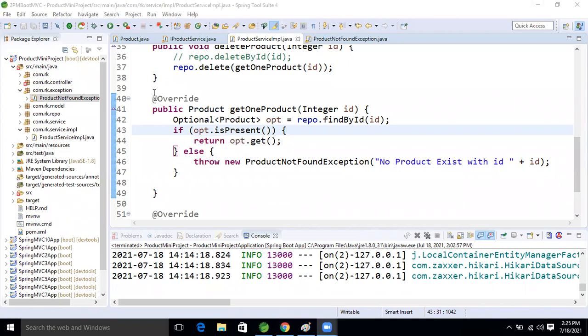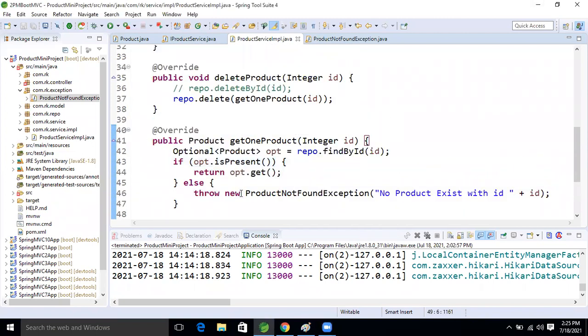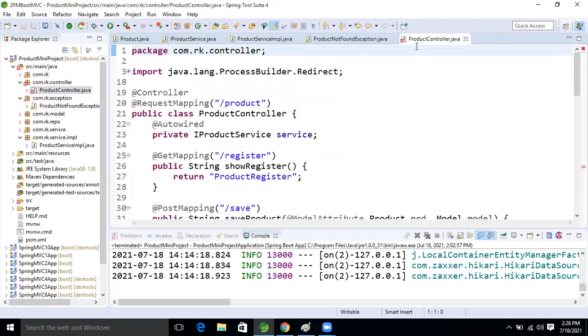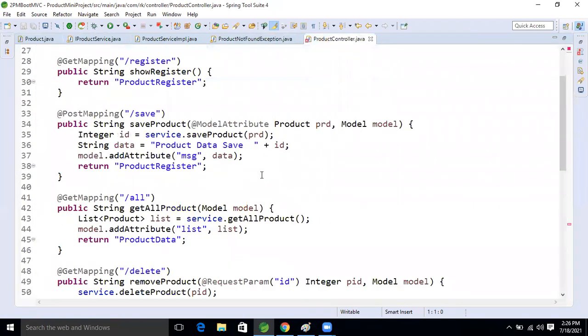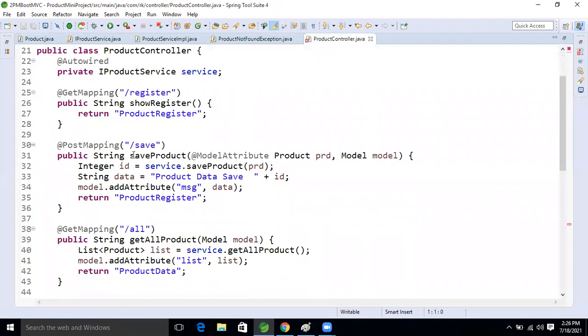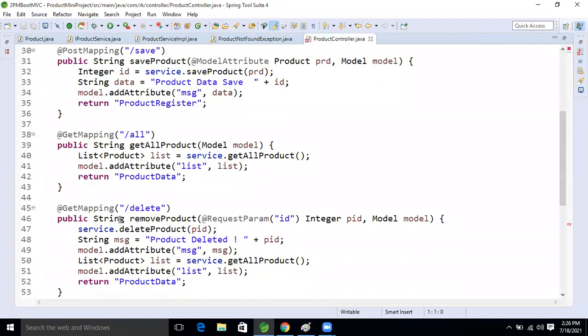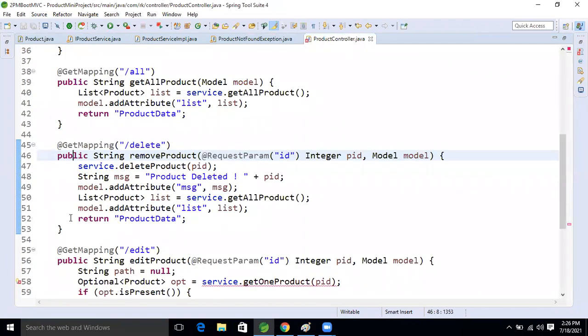So fine now, guys. Our service class logic is completed now. Okay, so let's come to our controller class. In the controller class, what changes do we need to make? Already we wrote something yesterday. I will not change that code; I will comment that code out now. So delete one, the get one delete method, right? Remove the product there, right?